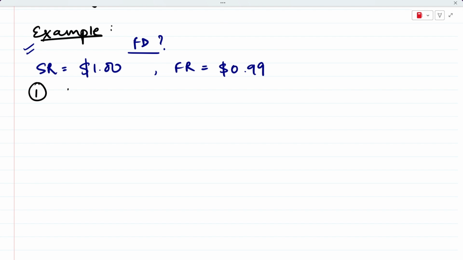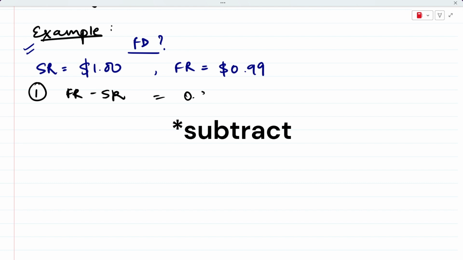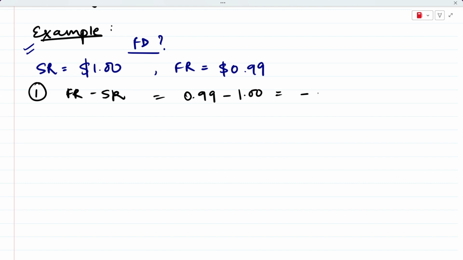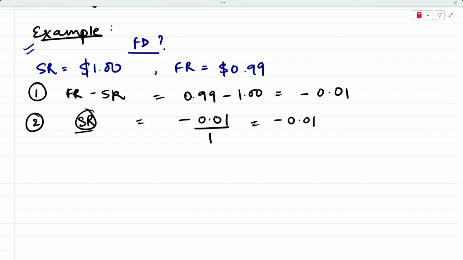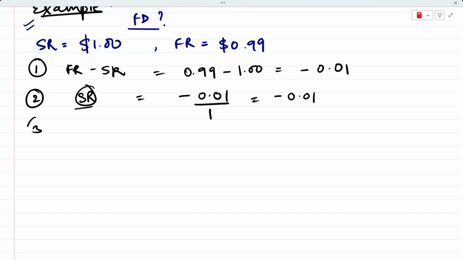So what is our first step? We know that first we subtract the forward rate and the spot rate. So when we do that, what is the value that we are getting? We get a negative value of 0.01, right? Keep it with yourself. Then we have to divide the entire thing by the spot rate. We know that, right? So when you divide this negative 0.01 by 1, because your spot rate is 1, simple, you're going to get again minus 0.01 only. Then the third step was to multiply it by 4.